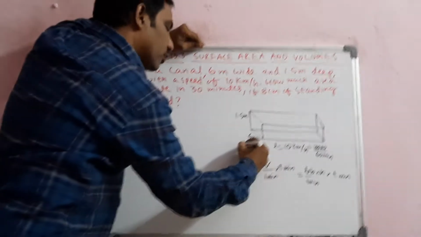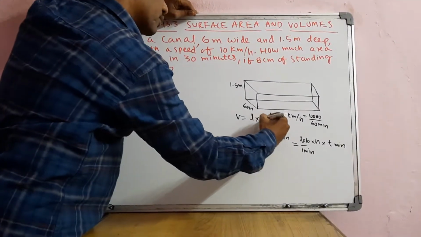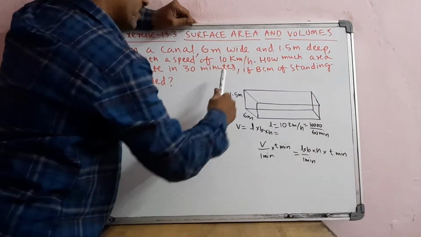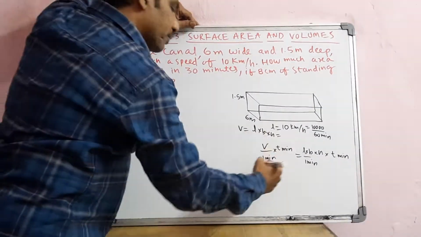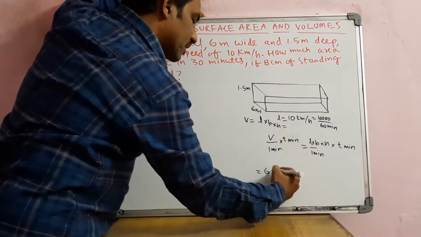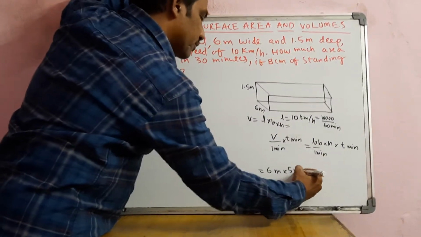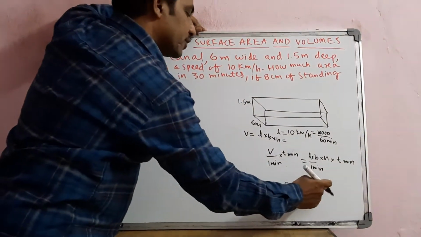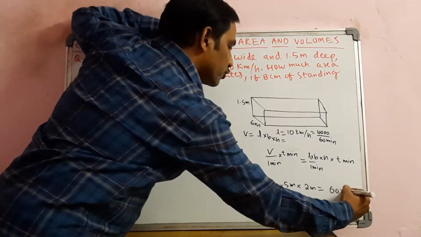For example, if you take 6 into 5 into 2 meters, 6 5 30, 30 into 2 is 60 meter cube you will get.